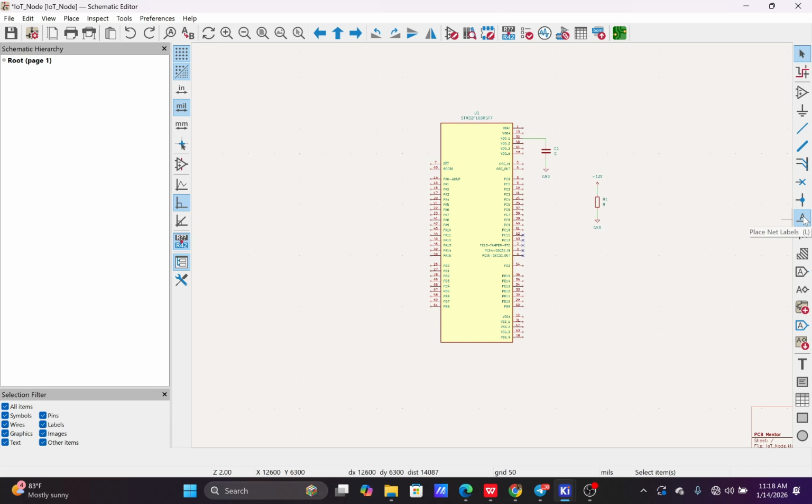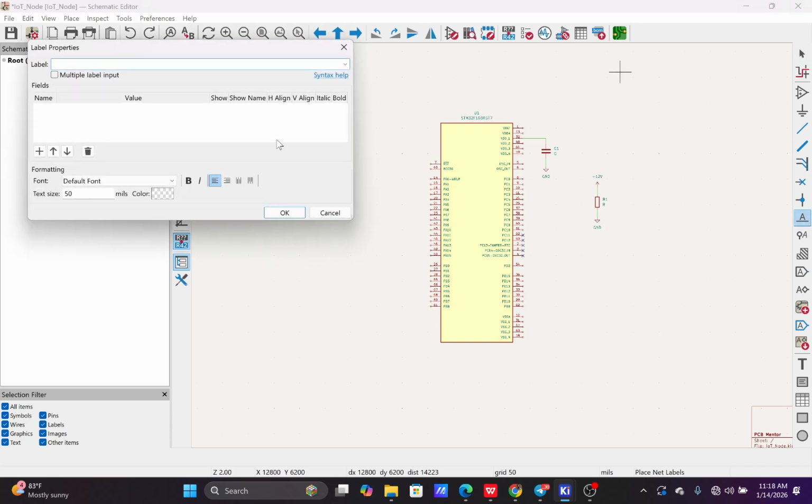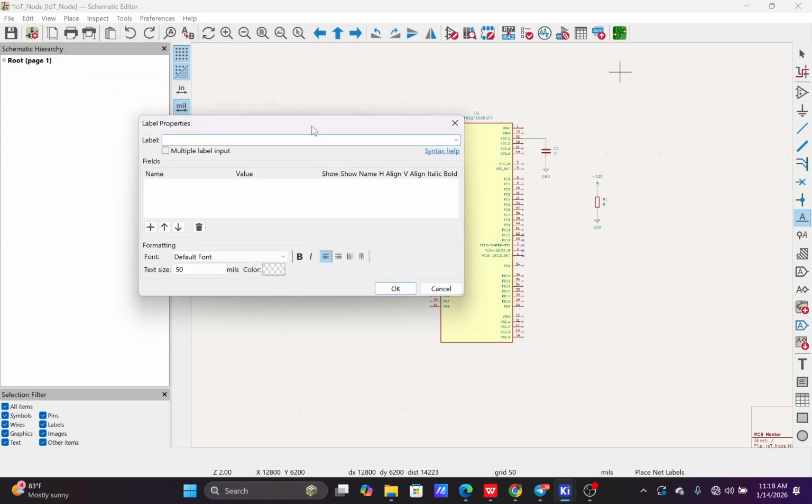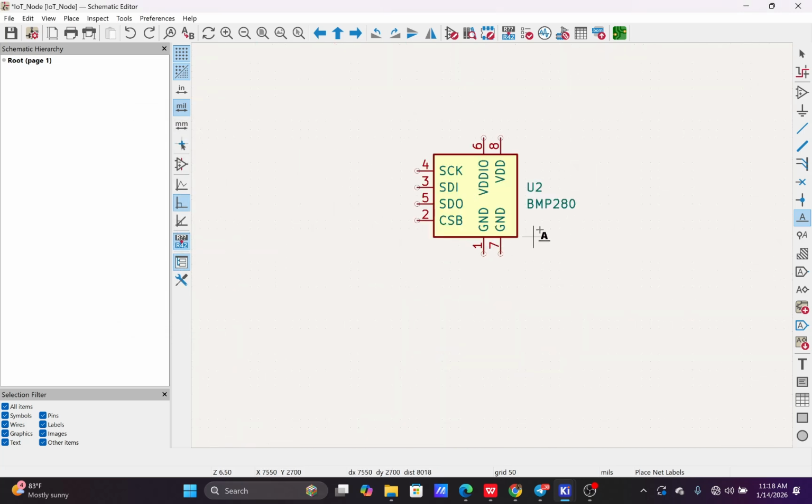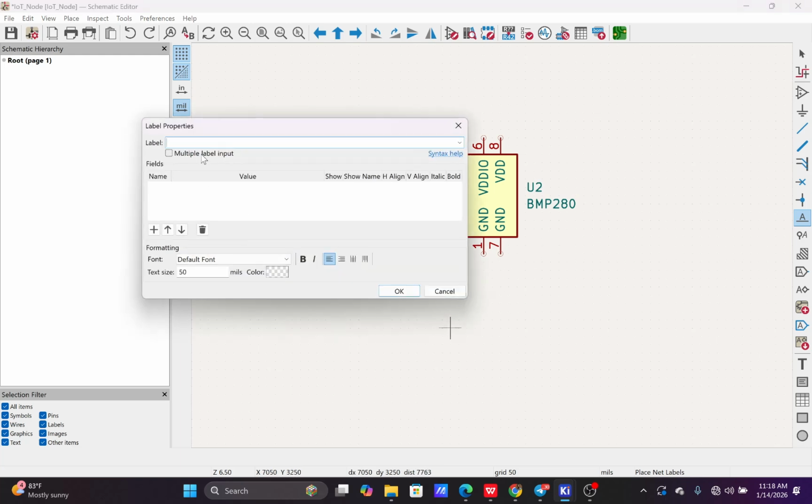So I come here. Once I click on net labels, it will tell you to put the name of the net label you want. So you can just put the name you want that will identify that particular connection. Let me check the component. Hold on first. The component name is BMP280. Okay, let me just use BMP280 MCU, since it's connected to the MCU. Just for example, you can put any name, but make sure that the name you put is relatable and can be understood. Okay, I click on this.